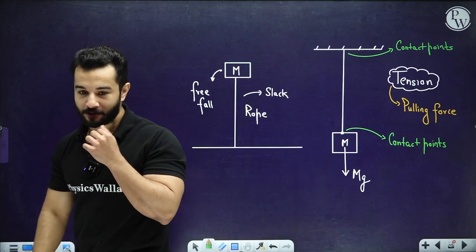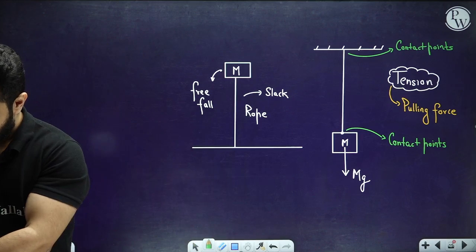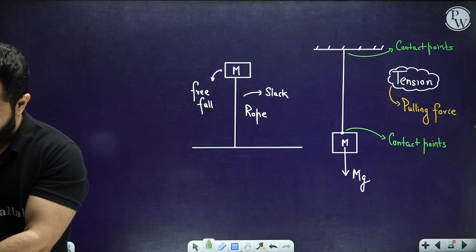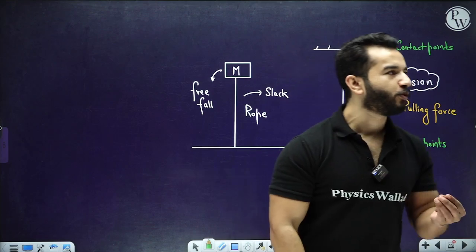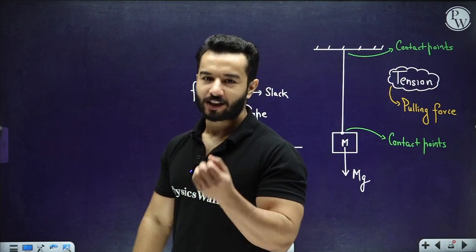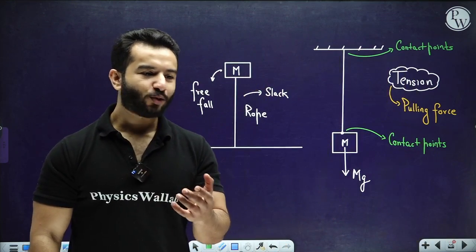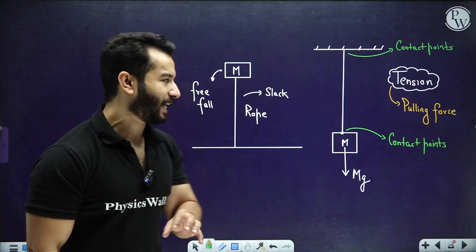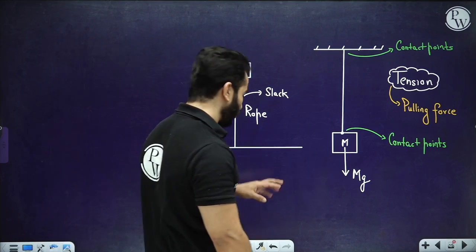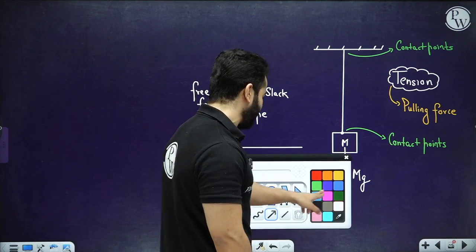Why? Because when you apply Newton's second law of motion, you must first be able to draw the direction of forces correctly. Else, instead of adding tension, you will subtract it. So when you have contact points, the tension will always act something like this.